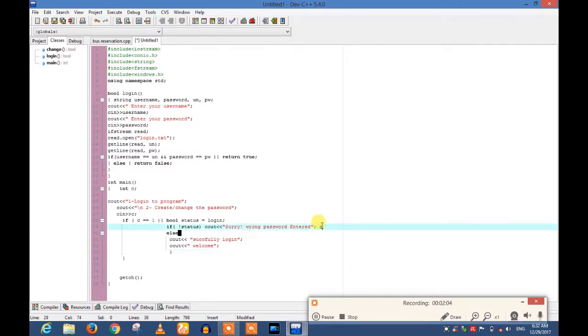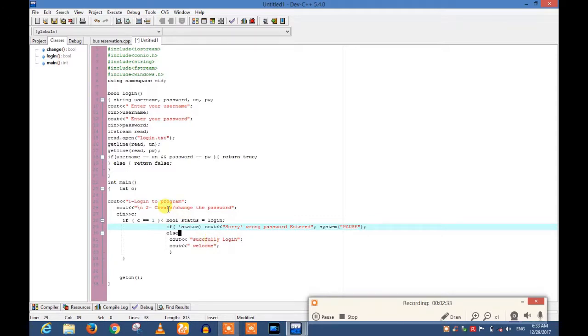If the password is wrong, system will be paused. So we have successfully created the logic of login into our program.